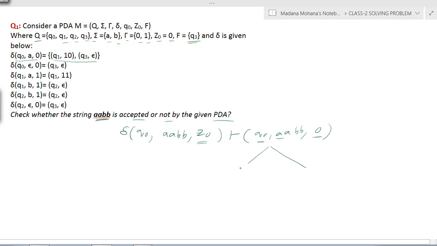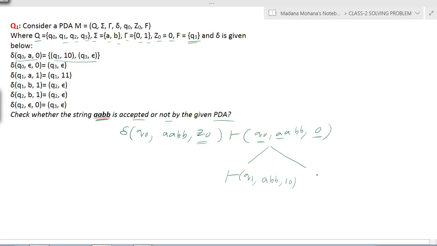The first possibility: for Q0, a, 0, the first transition gives next state Q1, and the stack symbol 0 is replaced by 10. Now the state is Q1, and after reading the first input symbol the remaining input is abb. Simply we are substituting the transitions, but only the stack symbols change and the input is reduced.